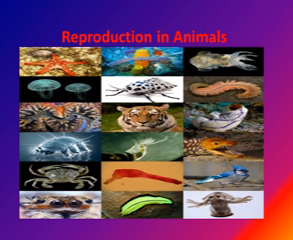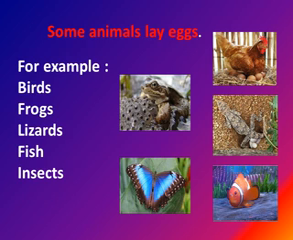Now in this video we will discuss reproduction in animals. Animals reproduce by different methods. Some animals lay eggs and some give birth to babies. Here we have a few examples of animals that lay eggs: birds, frogs, lizards, fish and insects. All these organisms lay eggs.